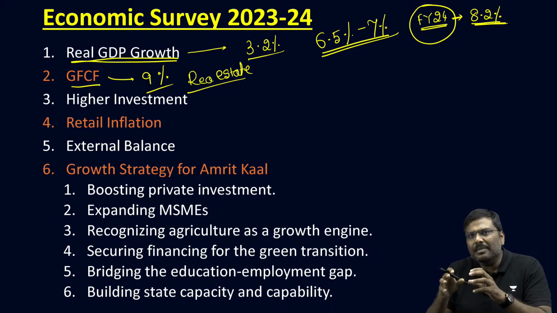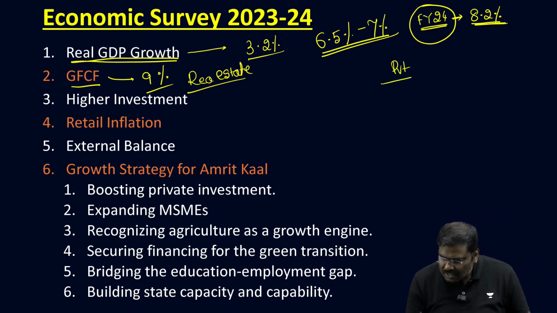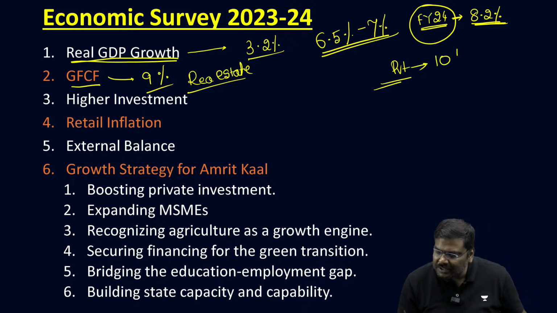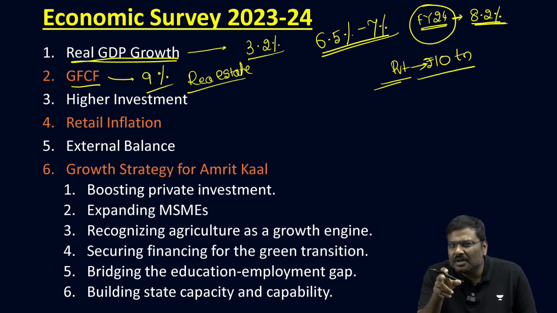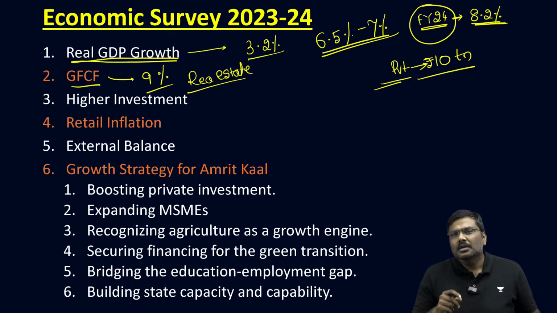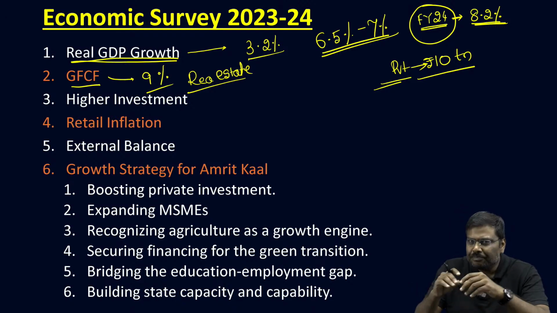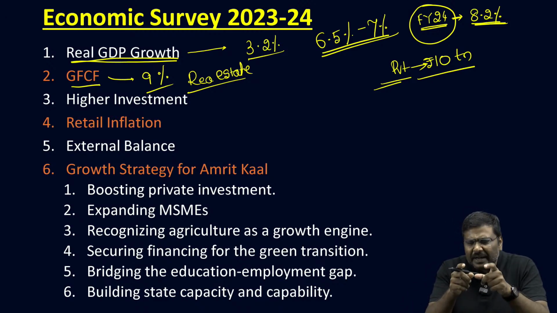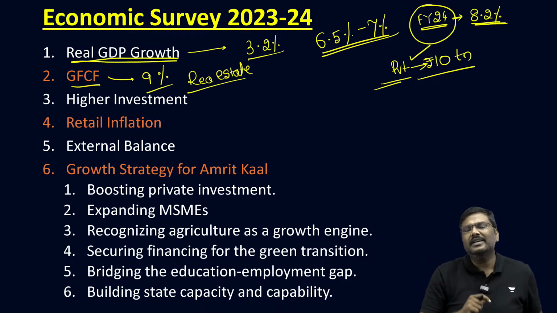For example, in the primary market, the private sector, I repeat, the private sector has raised capitalization of around 10 trillion rupees. Around 10 lakh crore rupees worth of funds have been raised from the primary market. So again, the argument of the survey is, there is an argument that the private sector is investing less. No, the private sector has started investing more and more. And that is pretty much visible in the primary market funds which have been raised by private sector companies.